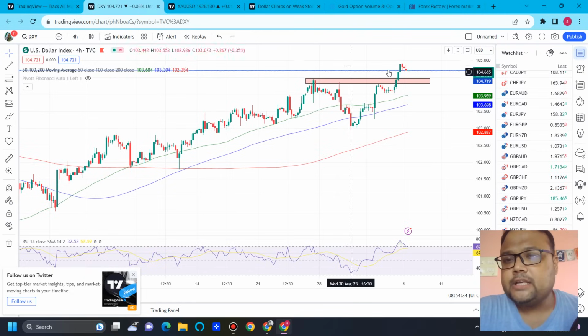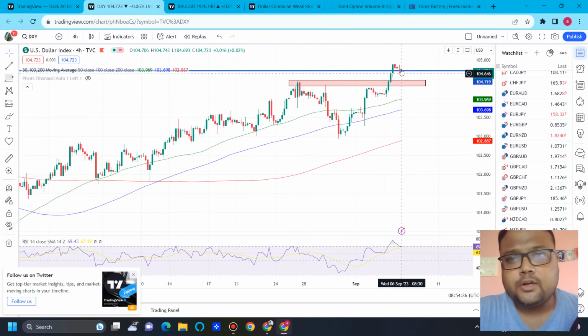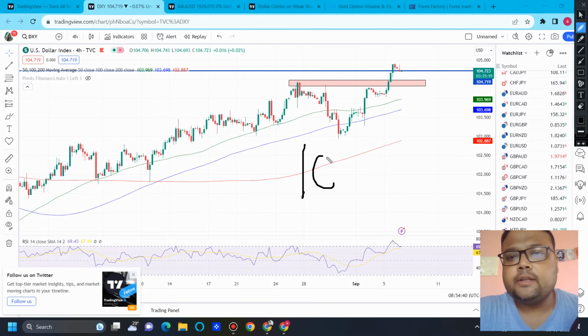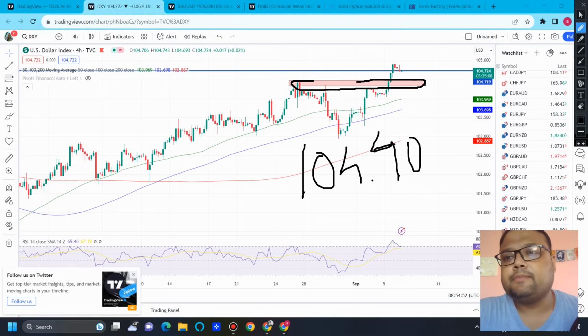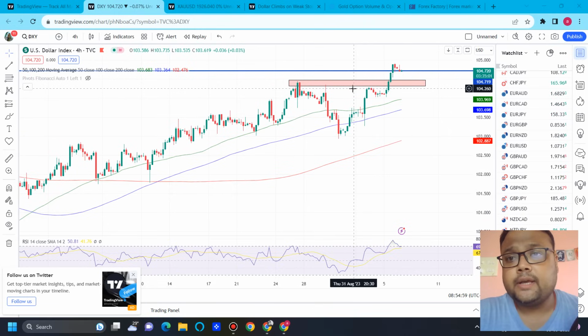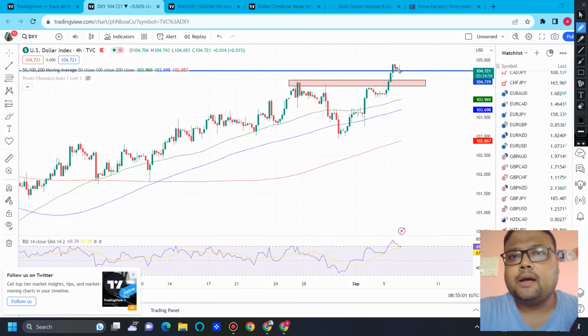And if you look at the chart of DXY, as I said, DXY is right now going for some correction here. So what is the next support on DXY? The next support on DXY is around 104.40 or 104.45, 104.50. The previous resistance will be working as the next support here. Around 104.40, 104.50 we have the previous resistance working as support, so we can expect that the market will get some support around this area. If the market bounces, we can definitely look for some buy position.